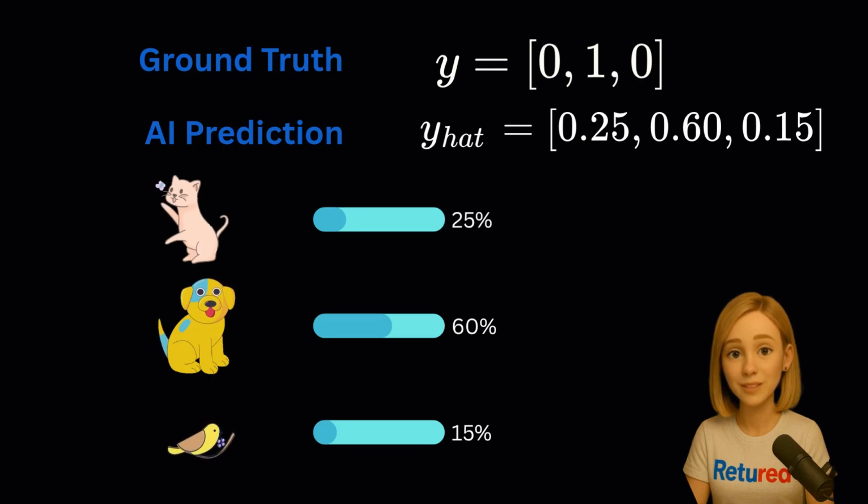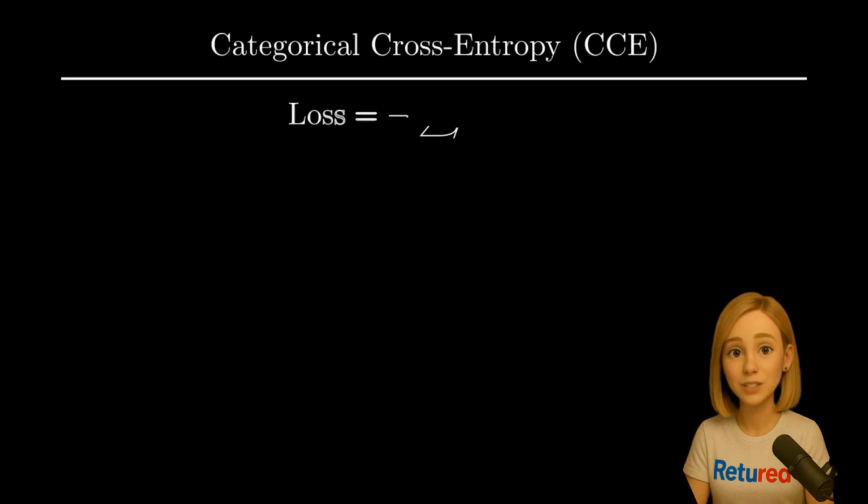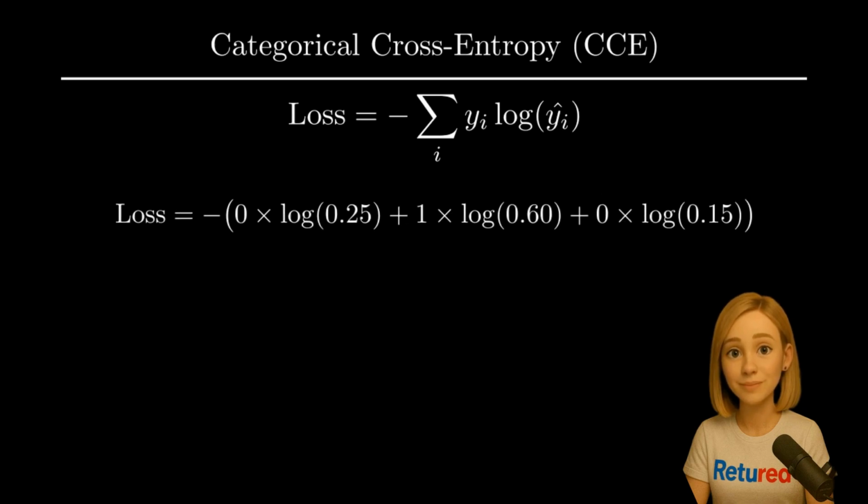Now we have the truth, and we have the prediction. How do we calculate the penalty or loss? This is where categorical cross-entropy comes in. The formula looks a bit scary at first, but the one-hot encoding of our true label makes it incredibly simple. The formula multiplies the true value with the logarithm of the predicted value for each class and sums them up.